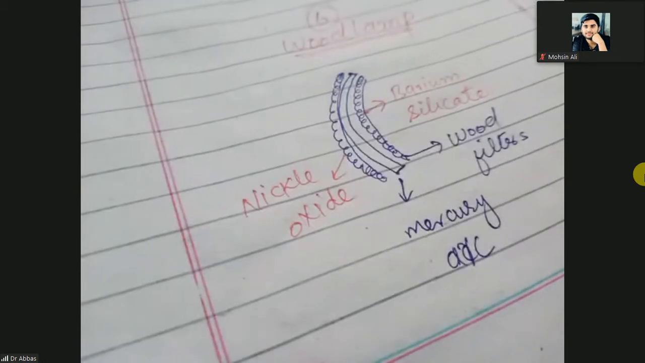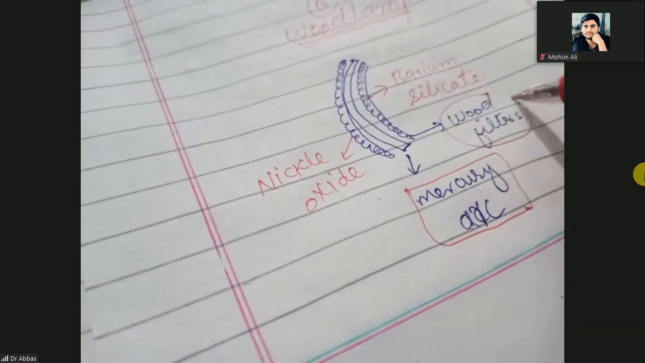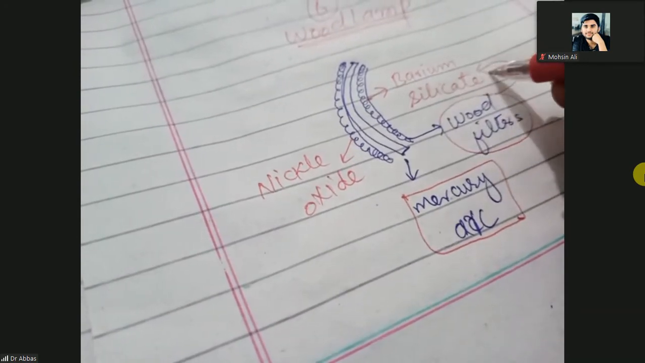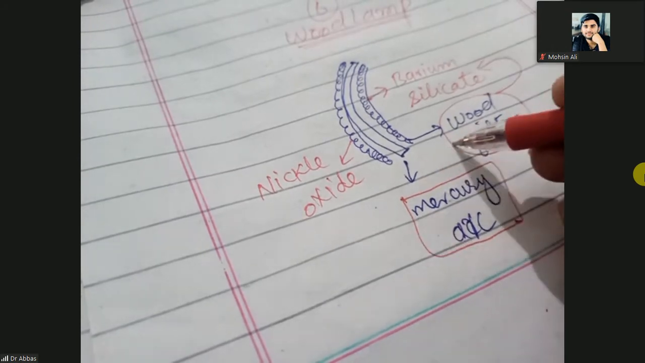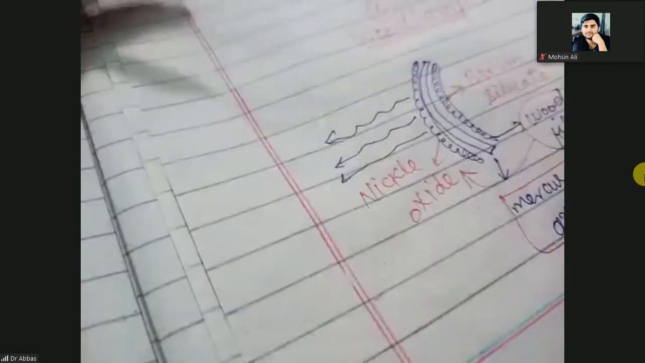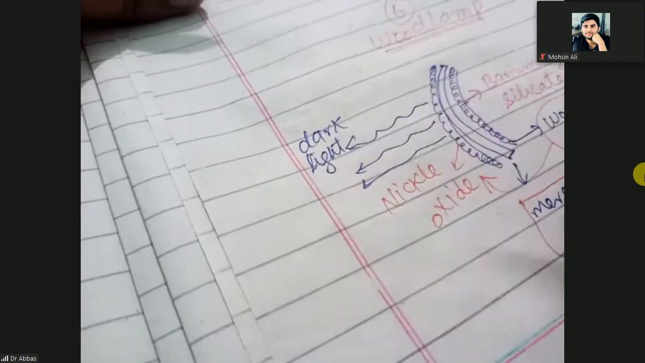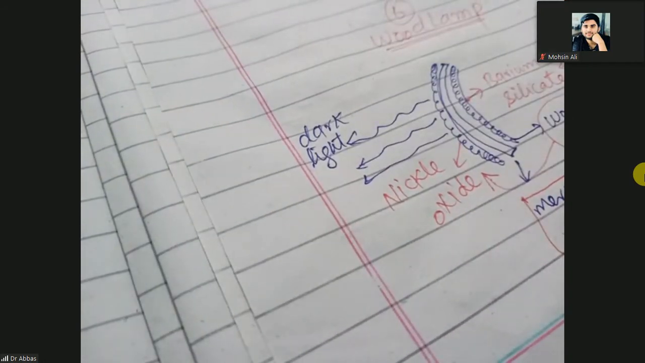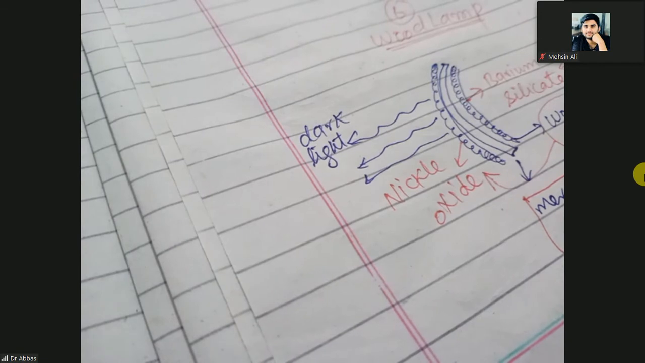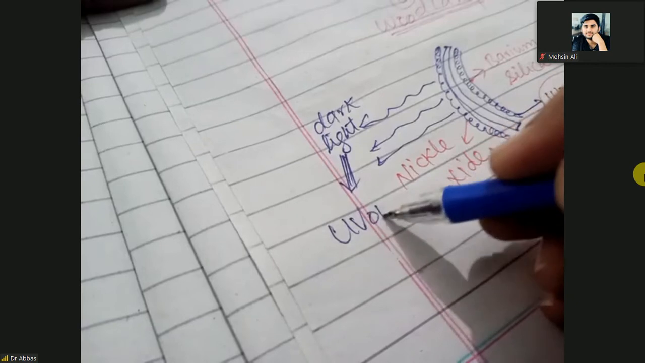So the wood lamp has the mercury arc. It is covered by the wood filters. Wood filters are composed of barium silicate 91% and only 9% nickel oxide. So this wood lamp will produce the light that is dark in color. It will produce the dark light. This dark light cannot be seen with the naked eye. Why? Because this dark light is in the range of ultraviolet.